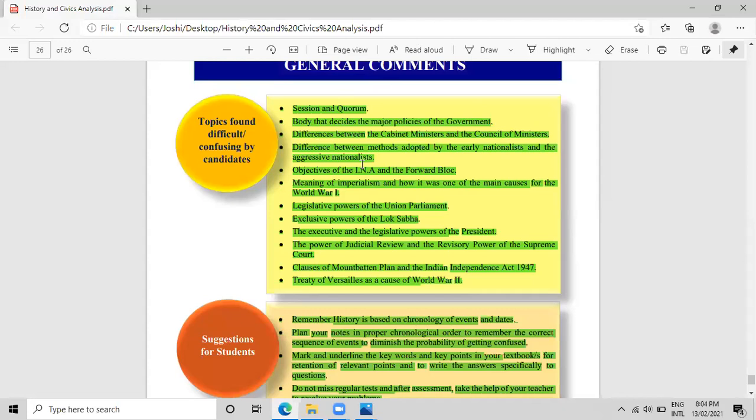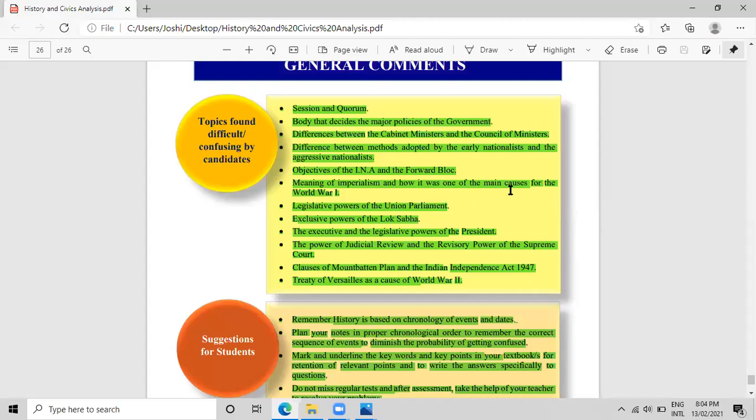Now coming to World War I and World War II. You have to remember the main causes. The causes of World War I and II should be very well prepared. Those are the important questions always asked.